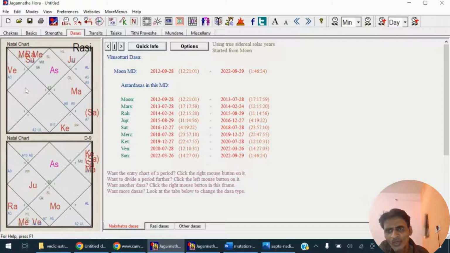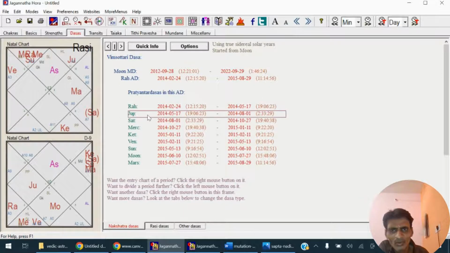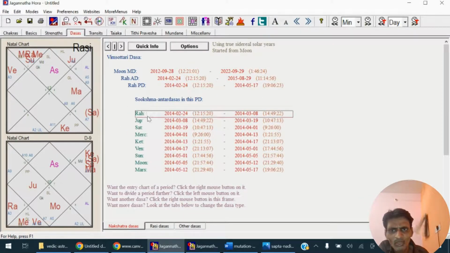So both Jupiter and Rahu in transit were aspecting his ascendant lord Jupiter, and he was also running a Rahu and Jupiter period. Around this time, he traveled to a foreign country.